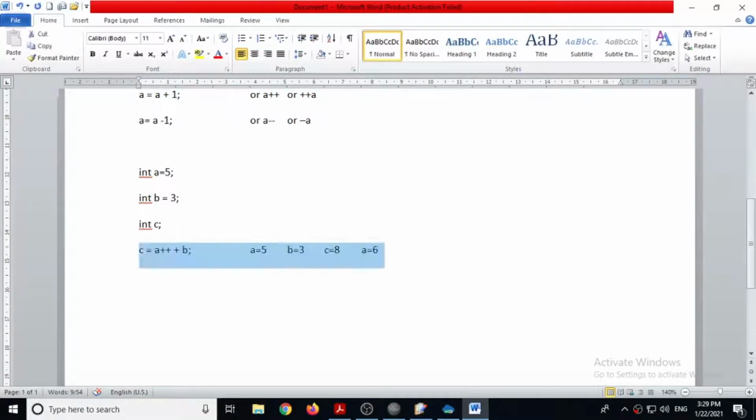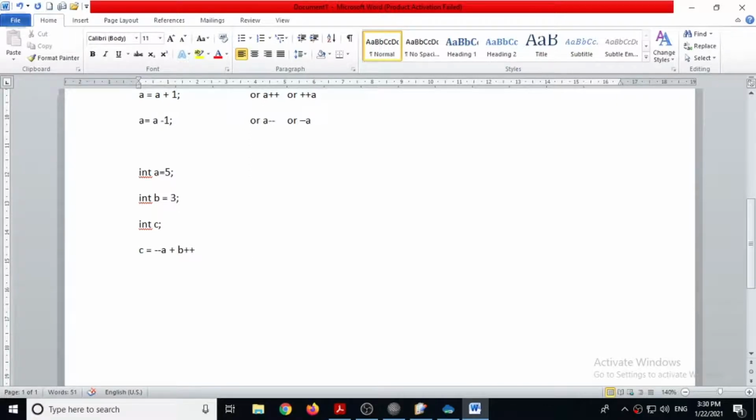Now let's take another example. For example, c is equal to minus minus a plus b plus plus. So while calculating the value of c, the value of a will be decreased by 1, because minus minus a is given.